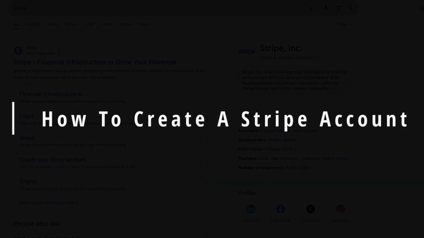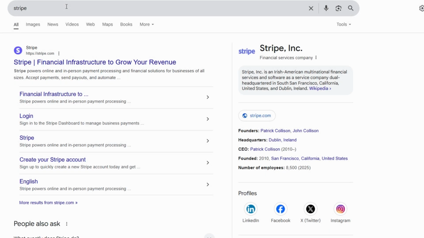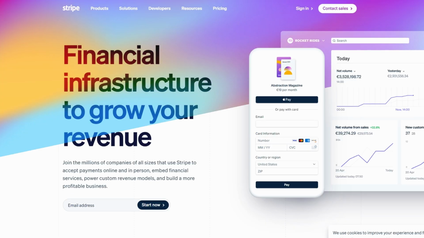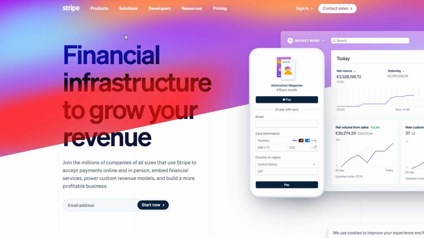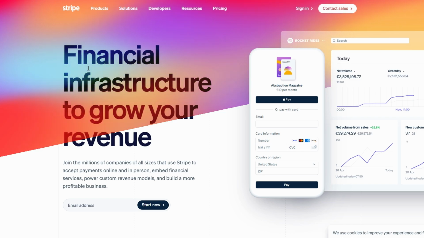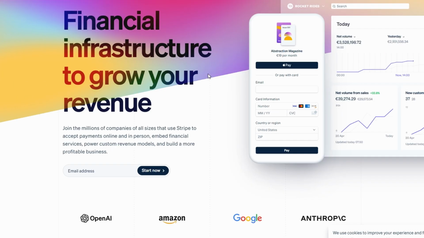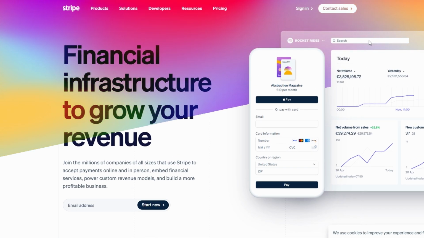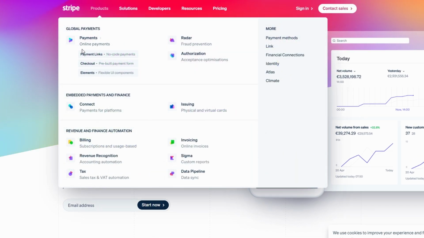Welcome to this simple, step-by-step guide on setting up your very own Stripe account. Whether you're launching an online store, working as a freelancer, or just looking for an easy way to accept payments, Stripe is one of the best tools out there. It's user-friendly, secure, and completely free to get started. Plus, with Stripe's powerful features, you can accept payments from anywhere in the world with just a few clicks.